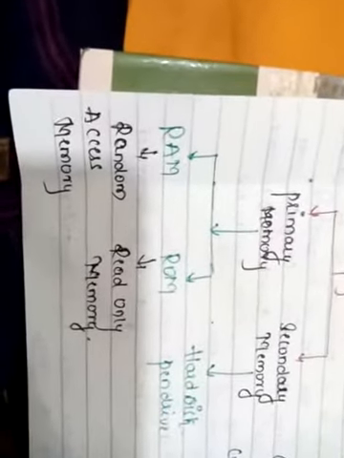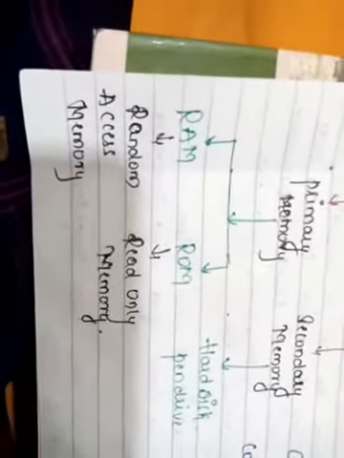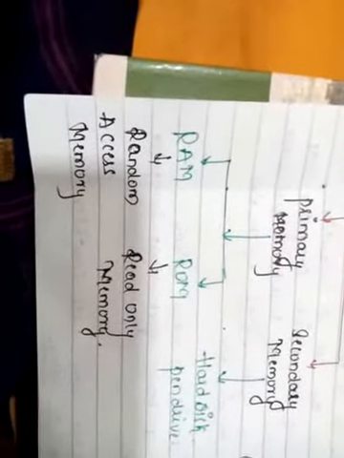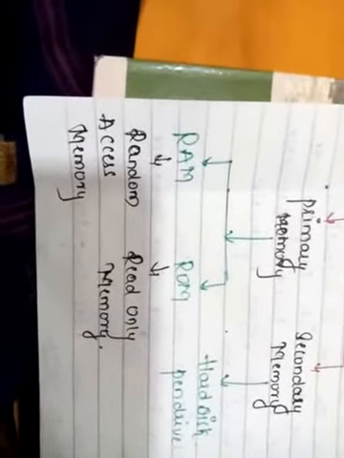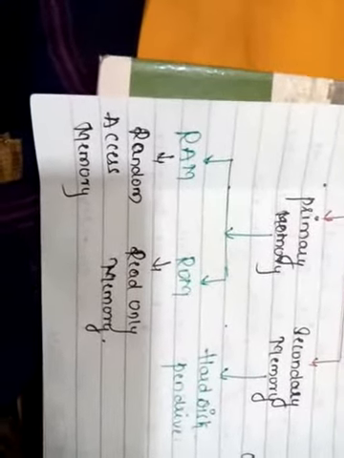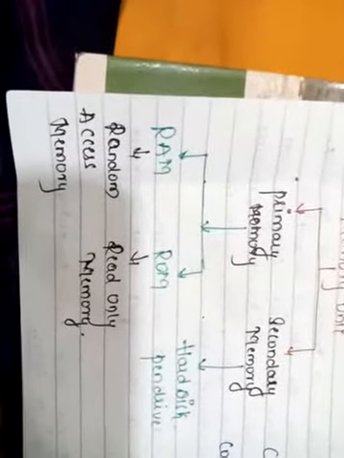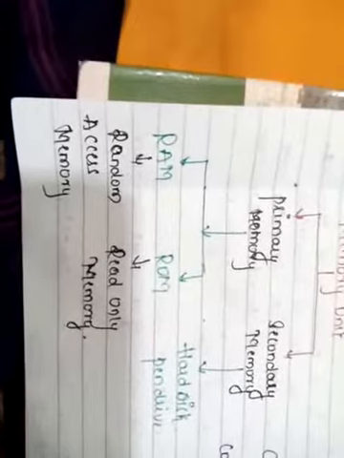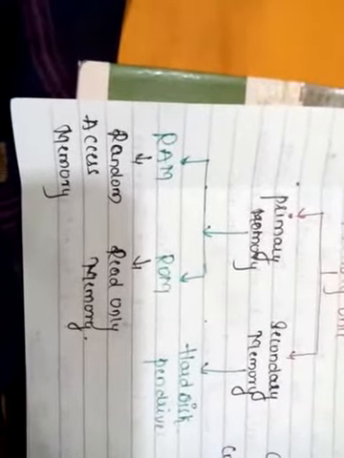But in the RAM, whatever content or data is stored, if the current goes off, then whatever data is present in the RAM will be erased or deleted. Is it clear? Yes. But ROM is a part of the primary memory, and the content of that ROM will not be erased.